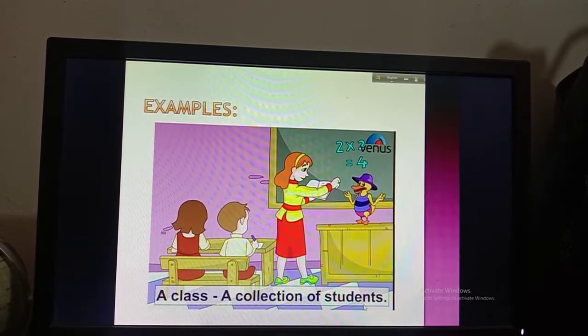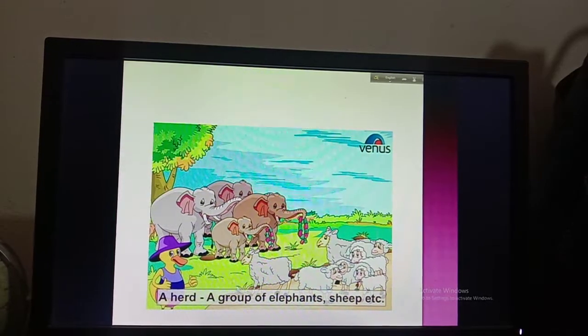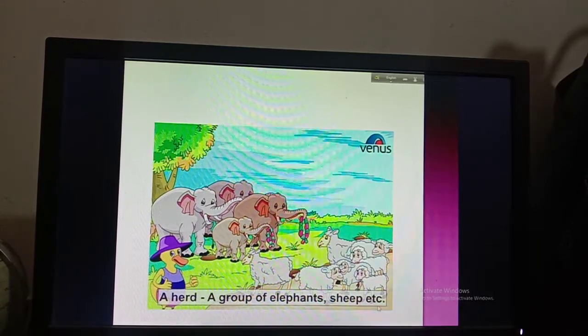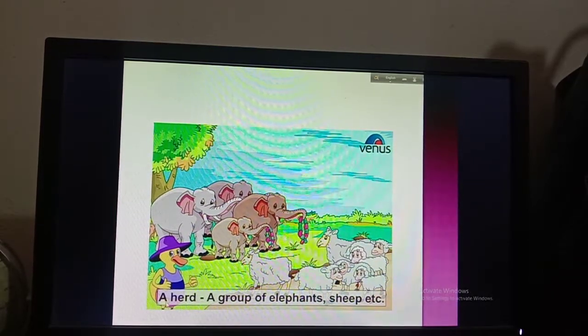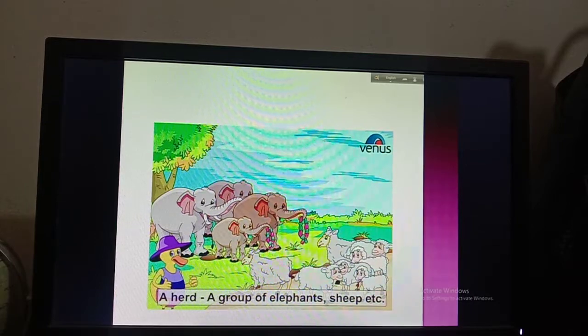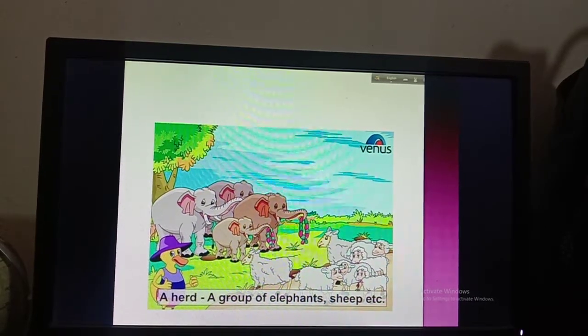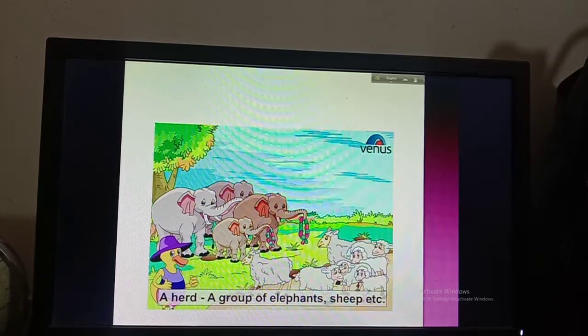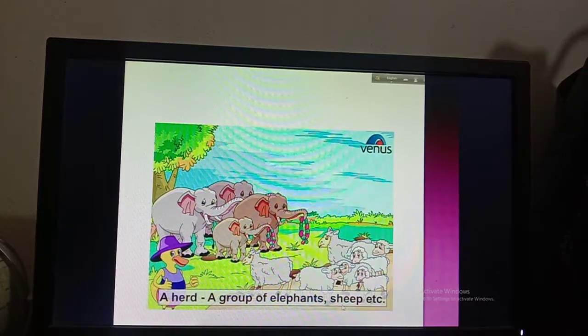Okay. Then in the second picture, you can see a group of elephants, sheep, etc. Here are a group of elephants and a group of sheep, and that is called a herd. So herd means a group of elephants or sheep. When you find this word herd, you have to understand that it means a group of elephants or a group of sheep.